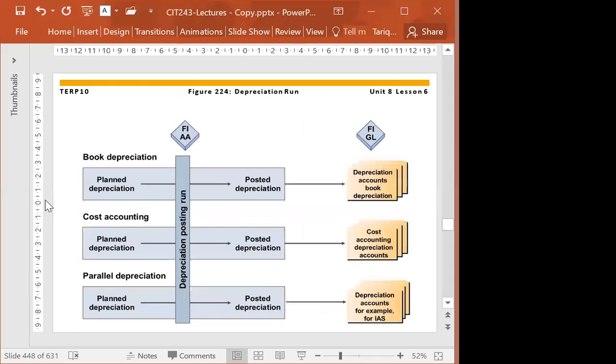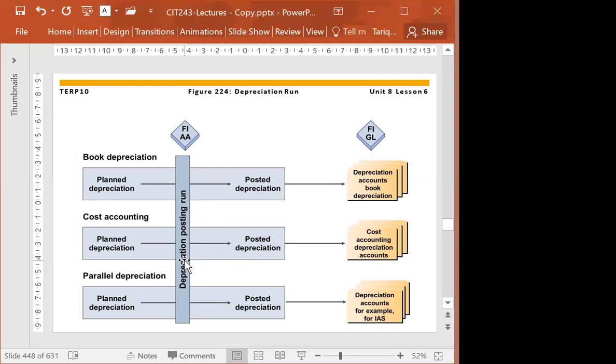Now, the depreciation is actually posted in assets accounting and in general ledgers after the posting run is made. When we make the depreciation posting run, that is the time when postings will be made to fixed assets and to the general ledger for that depreciation.